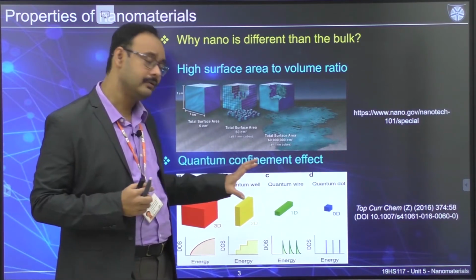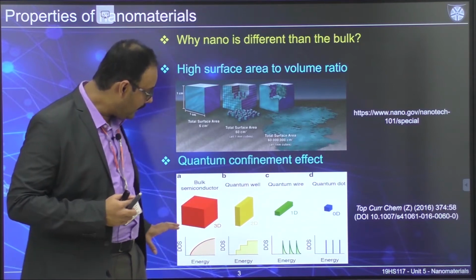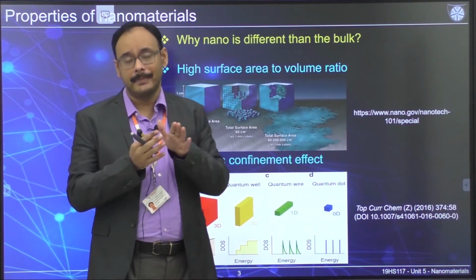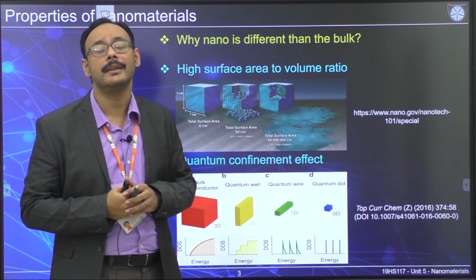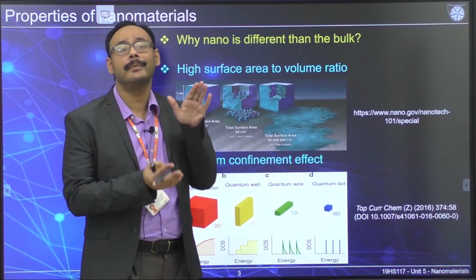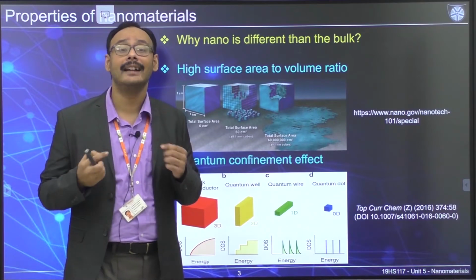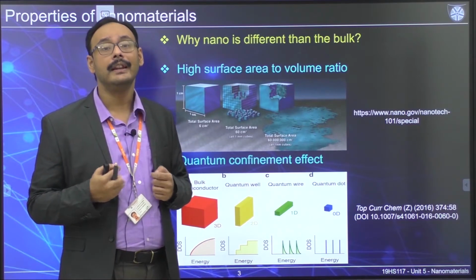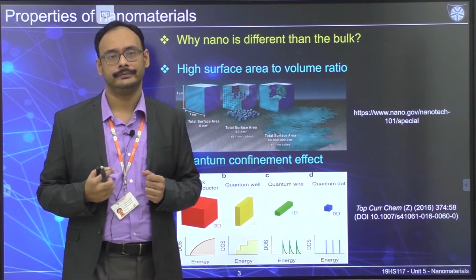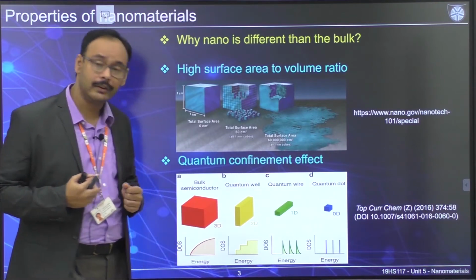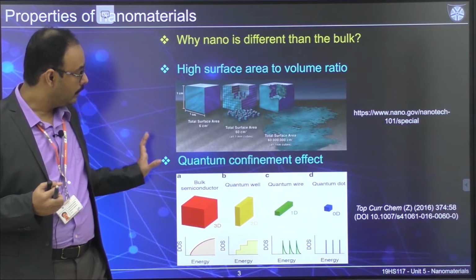In addition, we have also discussed that while doing this, their energy gap, especially the band gap if you are talking about semiconductor and insulator, increases. That's also very interesting because it is going to give you a very unique optoelectronic property. So this is what we have gone through.